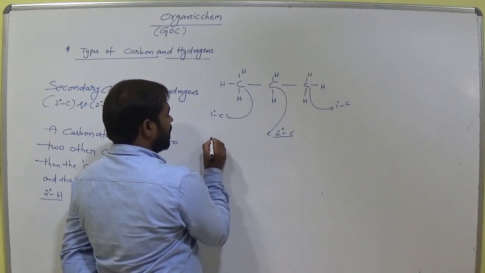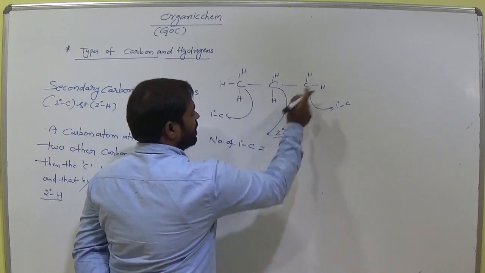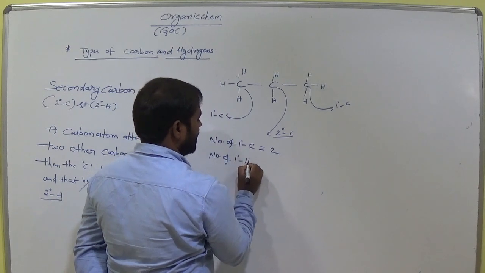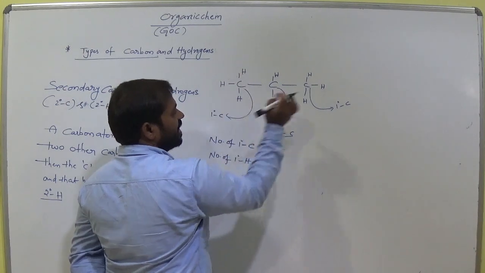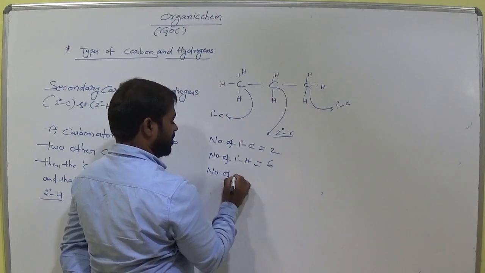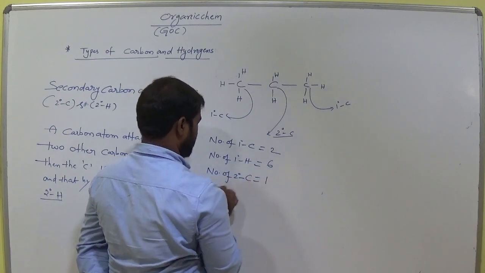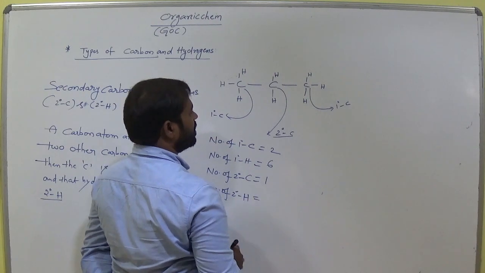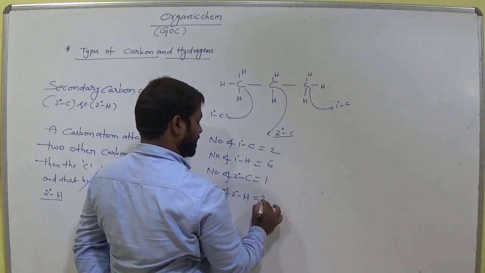So now number of primary carbons, how many? 1 plus 1, 2. Number of primary hydrogens, how many? These 3. Why? Because these are at primary carbon. 1, 2, 3 hydrogens, 3 plus 3, 6 hydrogens. Okay. Number of secondary carbon atoms, how many? Only 1. Number of secondary hydrogens, how many? These two hydrogens are present at secondary carbon. So we can write as like this.